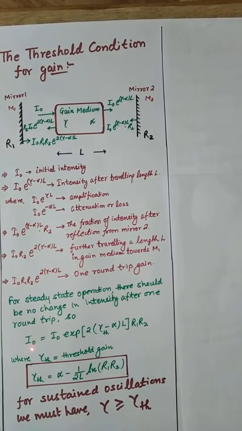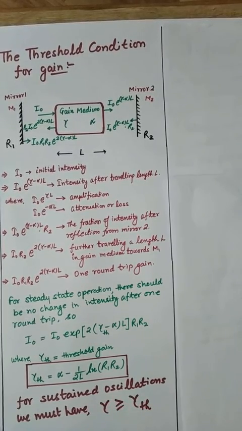So, with this expression you can cancel out I0, and then you can have the value of gamma threshold, which is alpha minus 1 upon 2L natural log of R1 into R2. So, for sustained oscillations we must have gamma greater than or equal to gamma threshold.